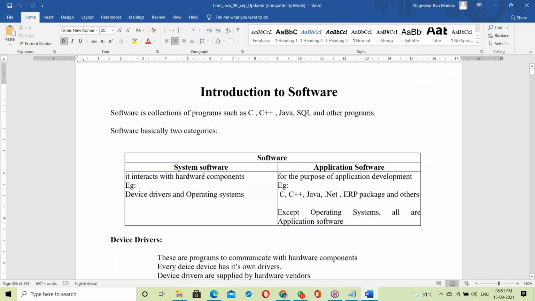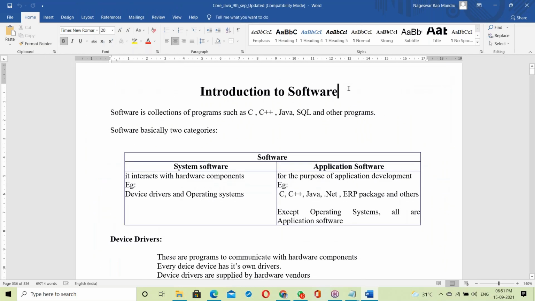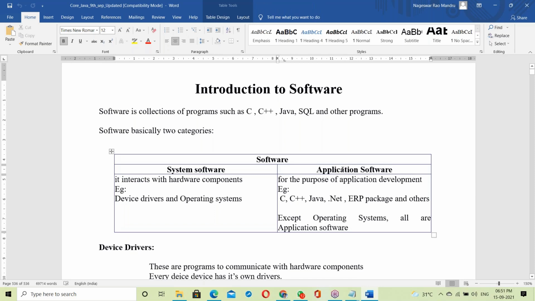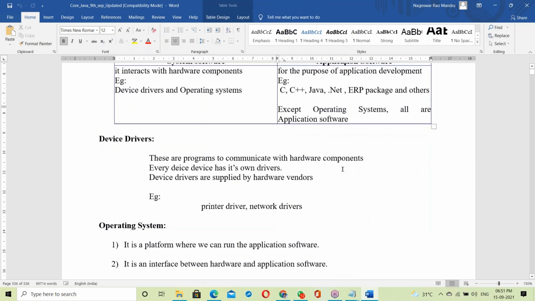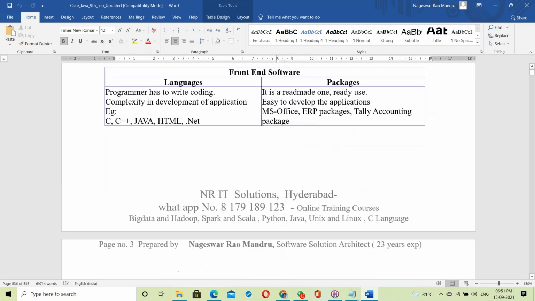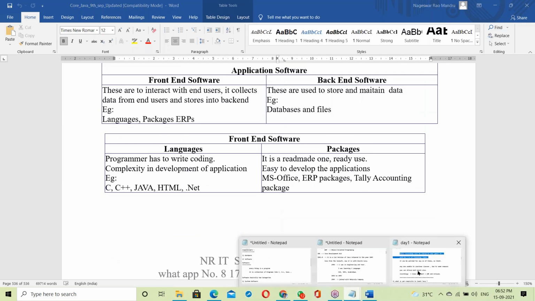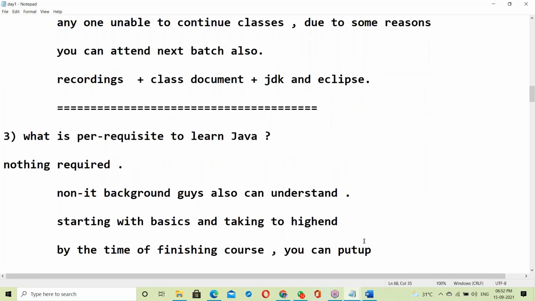See today's topic: introduction to software. Software is a collection of programs. System software and application software are today's topics. Everything is prepared in the documents, so running notes is not necessary.